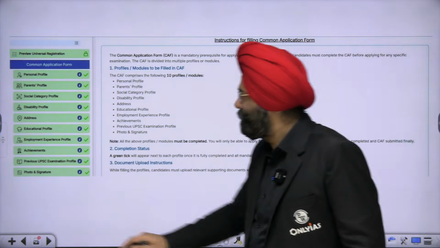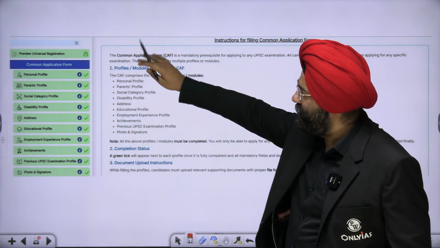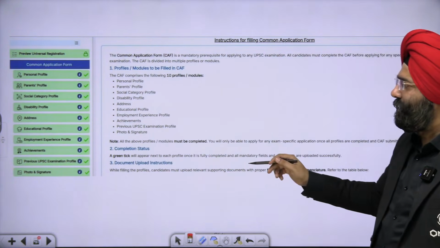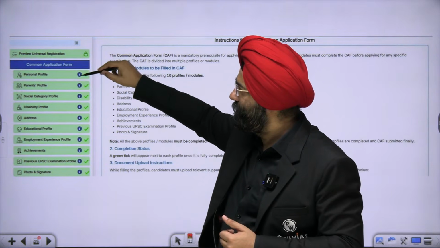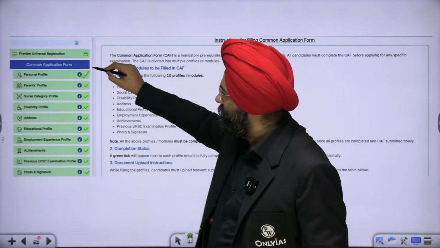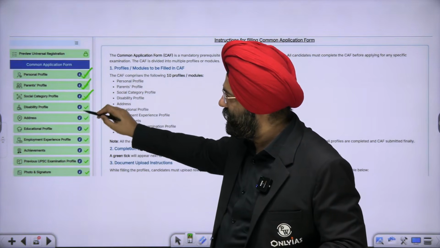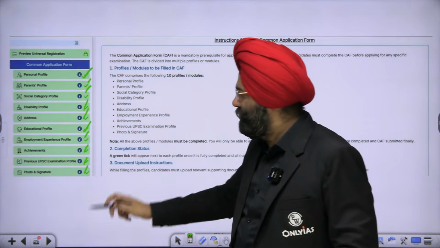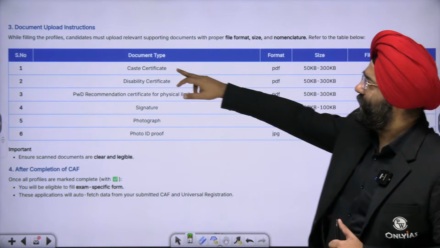Let us see further. Similarly, you will see the profiles, let us say personal profile, parent profile, as I've already told you. Completion status: a green tick will appear in each profile. As you fill the personal profile, once you have done it, a green tick will come. When you have filled your parents profile, a green tick will come. We have already filled these, so green ticks have already come here, right? All these things. Similarly, you will have documents like a caste certificate.